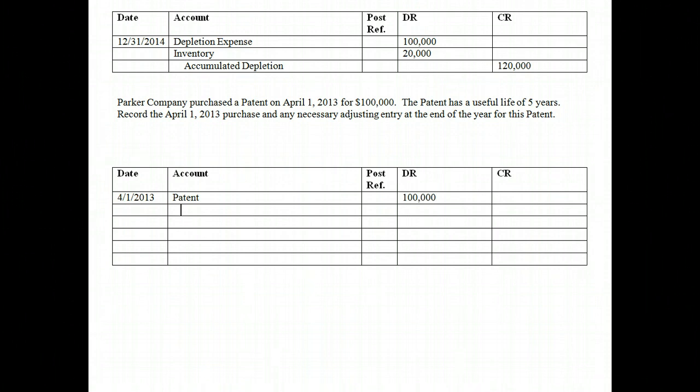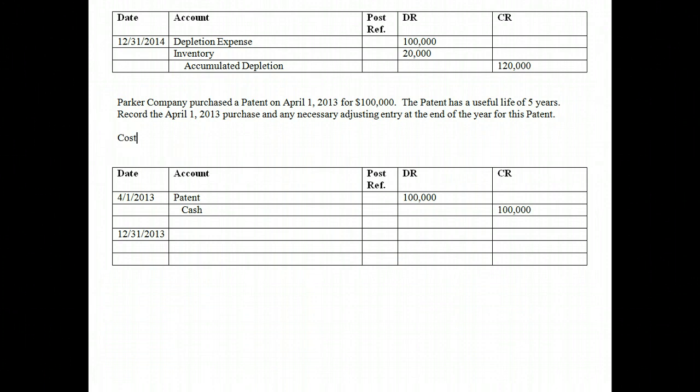Now, when it comes to an intangible, you amortize the intangible over either its legal life or its useful life, whichever is shorter. So when we do this, we're going to credit our cash for $100,000. Remember, a patent has a 5-year useful life in this case, but it has a 20-year legal life. Since it has a 5-year useful life, that is the shorter period. Therefore, we are going to amortize it over 5 years. So now that we know that, let's figure out how to calculate it. Typically, we amortize intangibles using the straight line method.